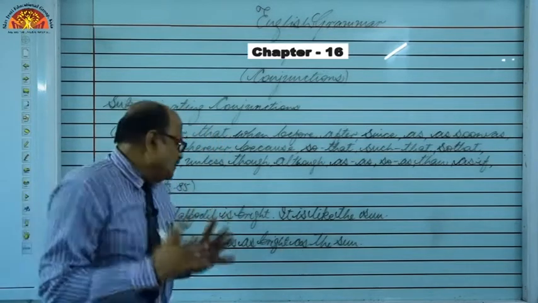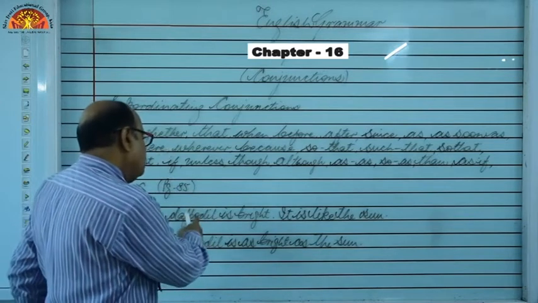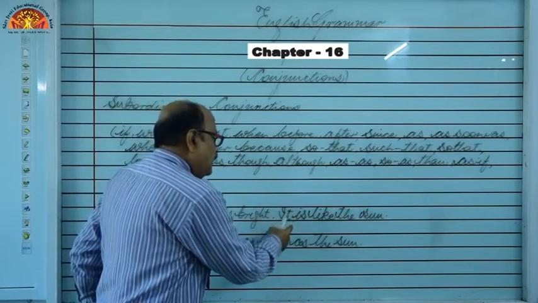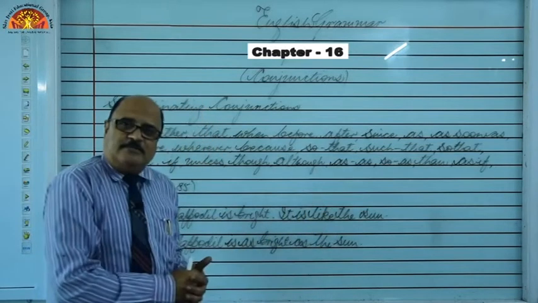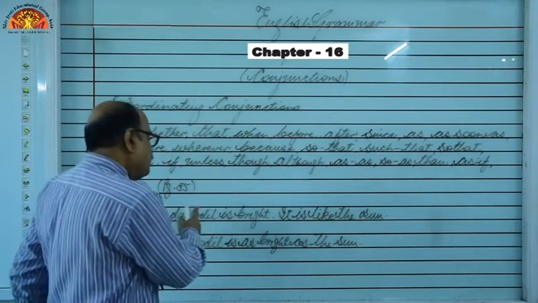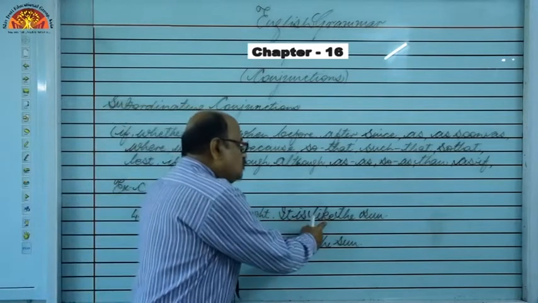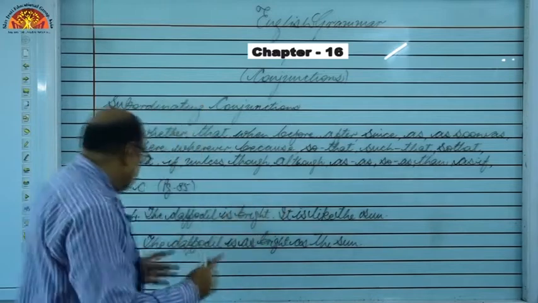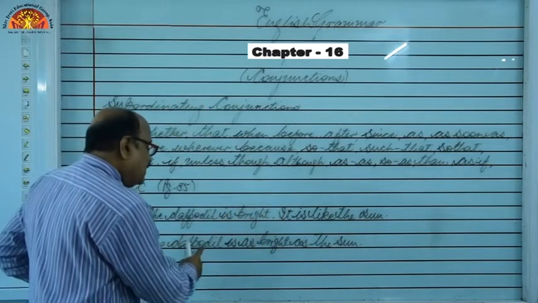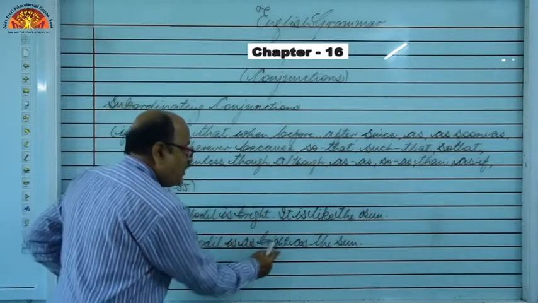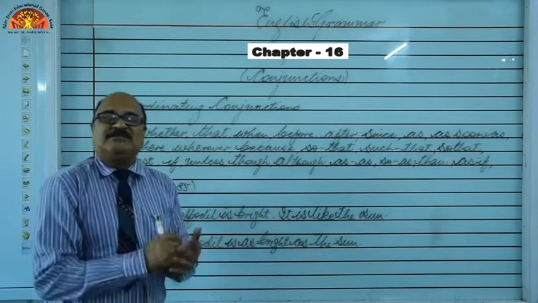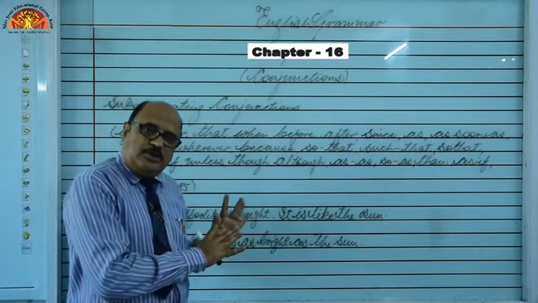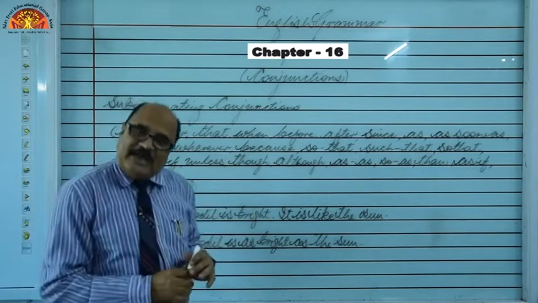But suppose the sentence is: the daffodil is not bright, it is not like the sun. Then what to write? The daffodil is not so bright as the sun, because the meaning will be negative. But in the earlier sentence, the positive meaning is there, so we have used "as".